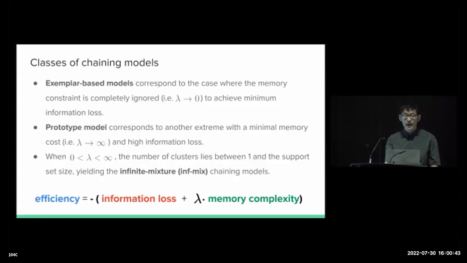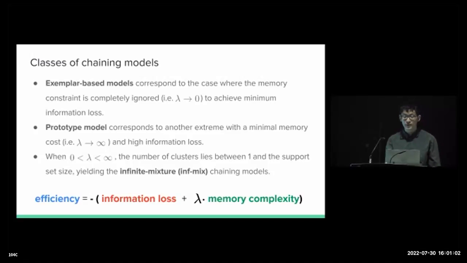And next we show how both existing and new models of chaining can be derived from this framework. In the case where lambda goes to 0, the model ignores the memory constraint and stores every support noun argument as a single cluster centroid in order to achieve zero information loss.